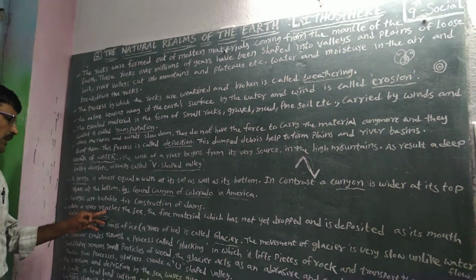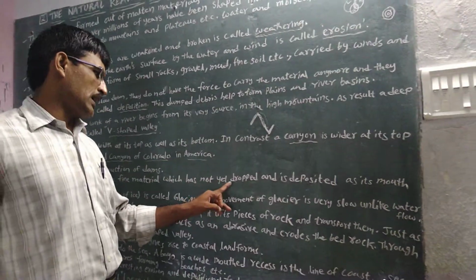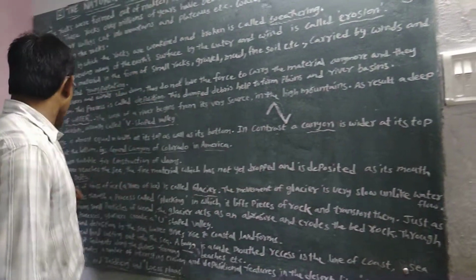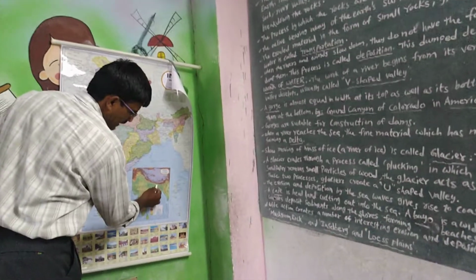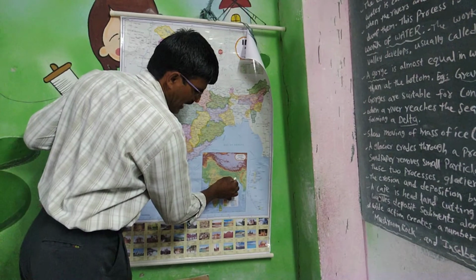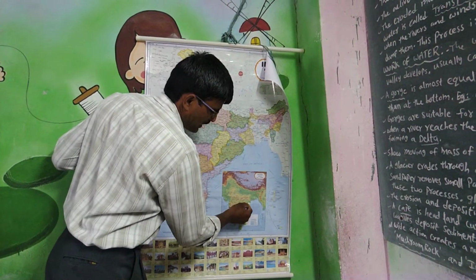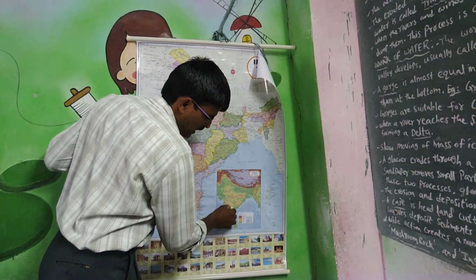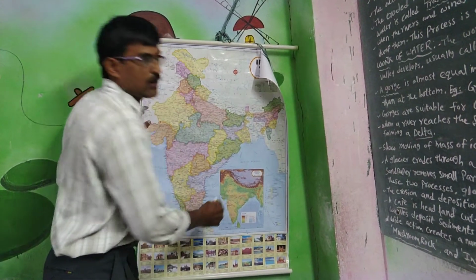When a river reaches the sea, the fine materials which have not yet been dropped are deposited at its mouth, forming a delta. For example, you already know that in the Ganga basin the Ganga river moves to the sea, and sand is formed in this area. Now here is the delta formation. Here also the Mahanadi delta, here the Godavari river delta, here the Krishna river delta, and here the Kaveri delta is also a formation.